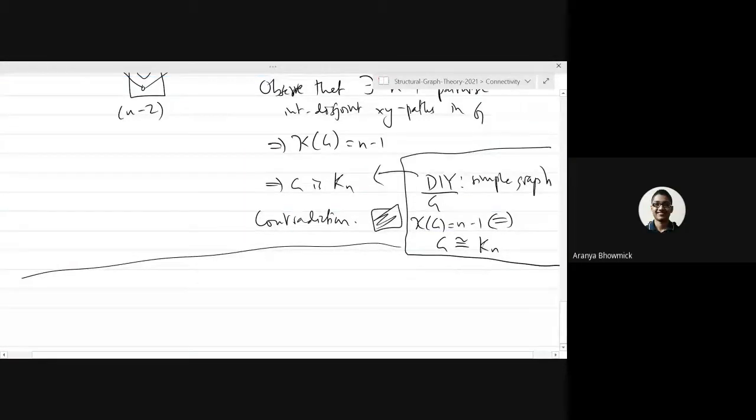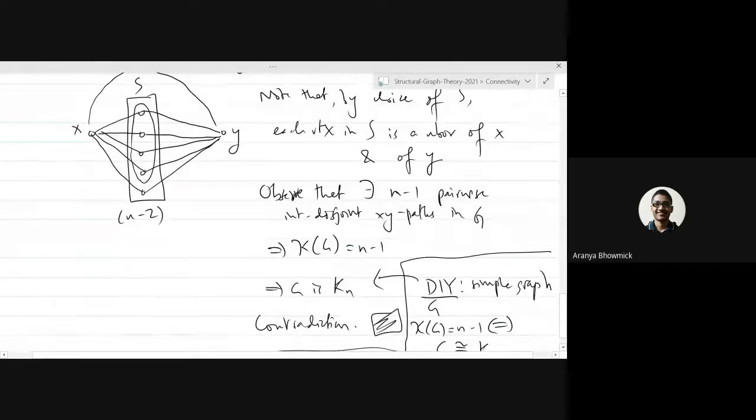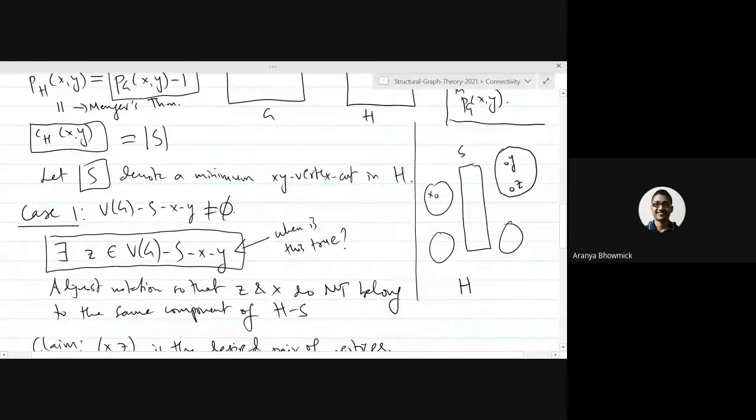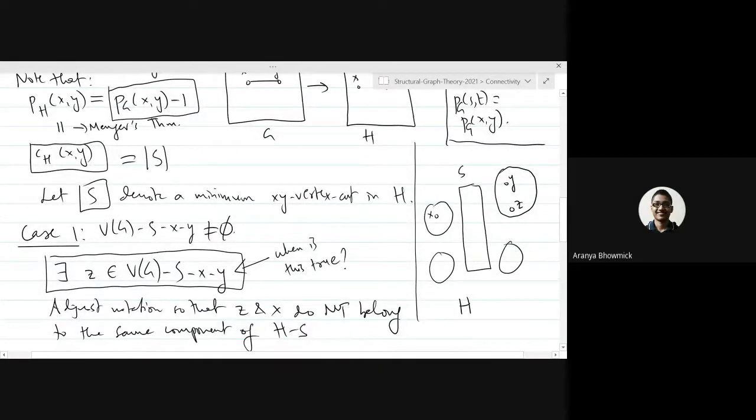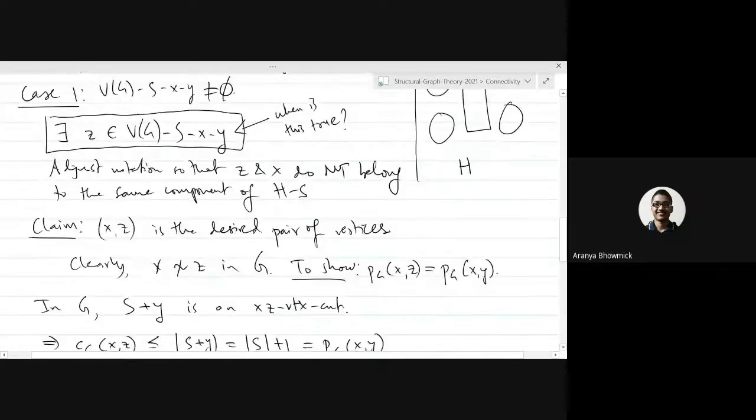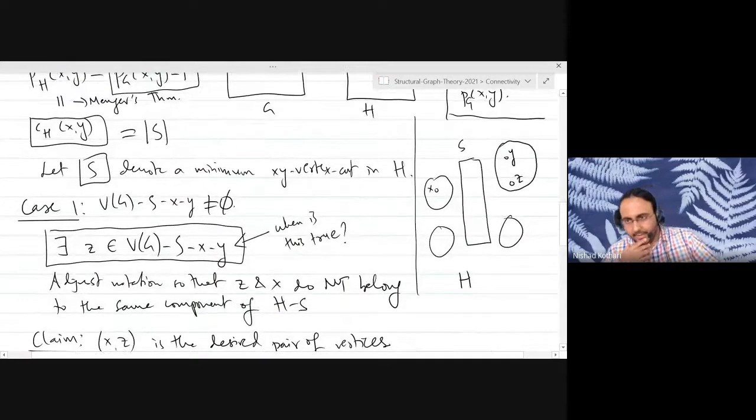Sir, can you explain the last part of case one? Why will S plus Y be a vertex cut? This part is not clear to me. In case one, in G, I wrote that S plus Y is an XZ vertex cut. I did not write minimum, did I? Well, you look at this drawing and you tell me. X and Z belong to distinct components after deleting the set S. You agree? Yes, sir. We adjusted notation in that way.